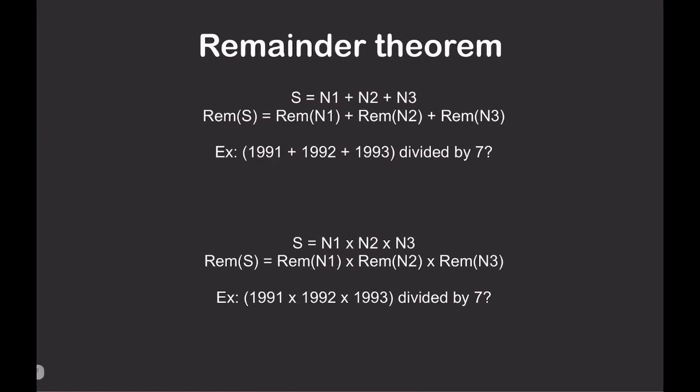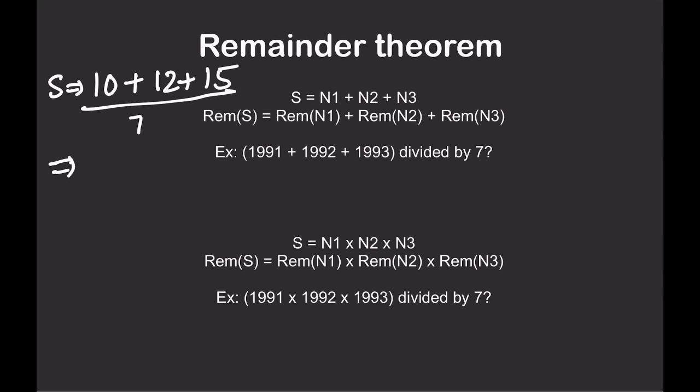Now, two things you need to know. If they say S is equal to 10 plus 12 plus 15 divided by, say, 7, right? One thing you could do is add 10, 12 and 15. That will be 27 plus 10, 37, divided by 7, and you will get remainder 2. That is one way of doing it, right?